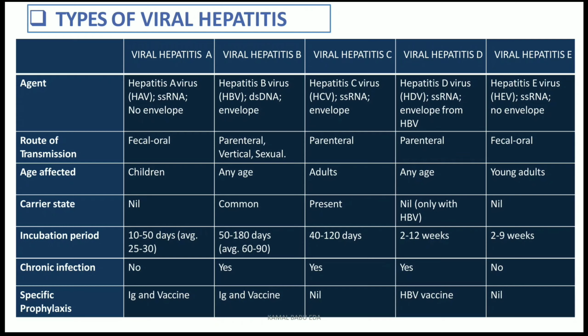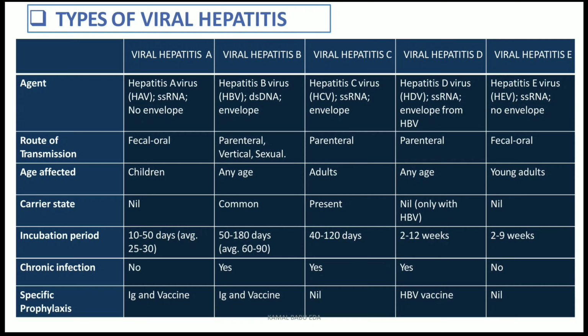Coming to viral hepatitis C, the agent factor is hepatitis C virus. It is an RNA virus and it has an envelope. The main route of transmission is parenteral. It mainly occurs in adults and the carrier state is present. The incubation period will be like 40 to 120 days. And chronic infection, yes, there is chronic infection and there is no specific prophylaxis.